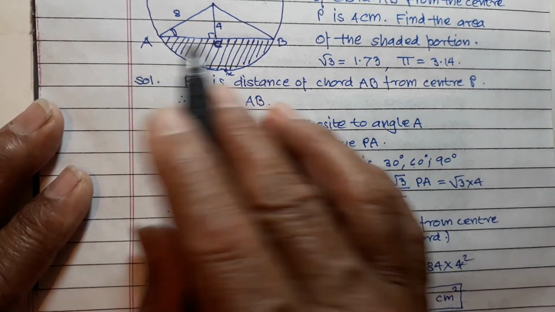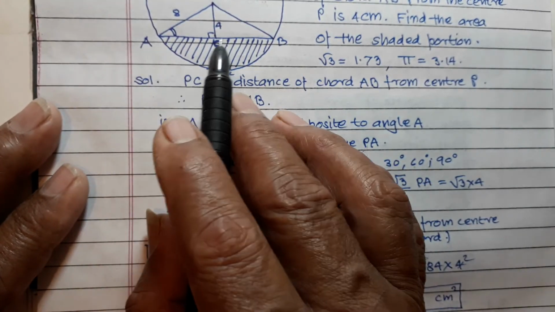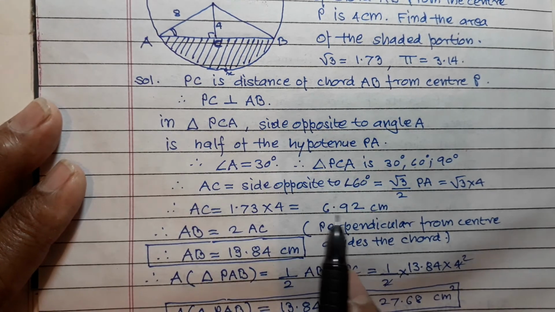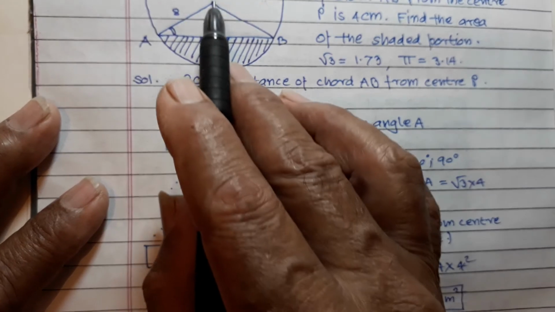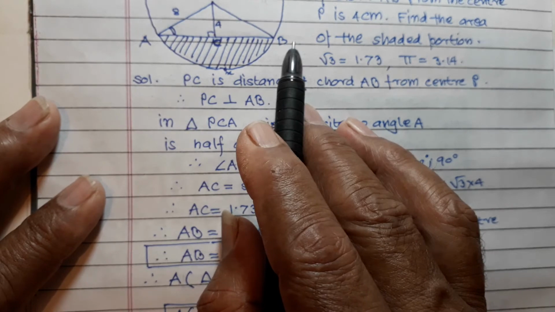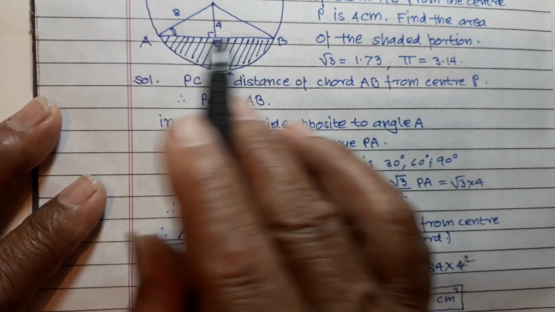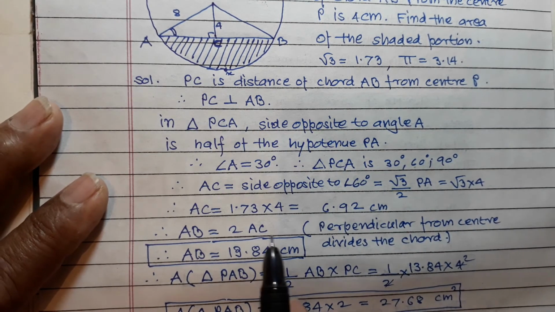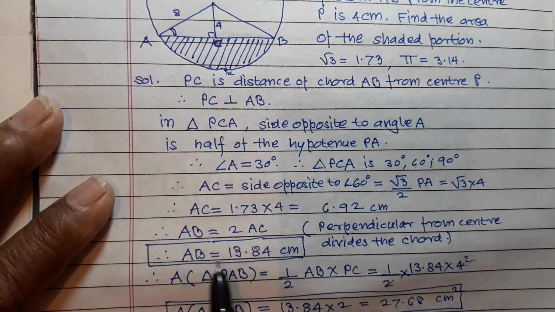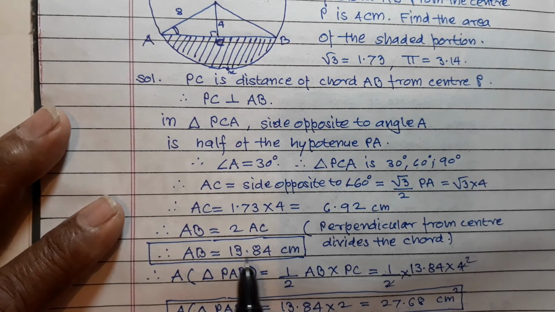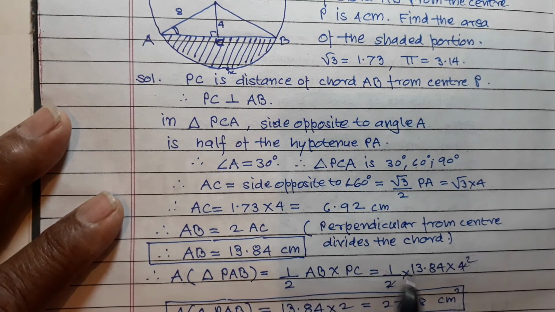You know this is the chord AB, and AC is equal to 6.92. So the perpendicular bisects the chord, and therefore AB is equal to twice AC, and therefore AB is equal to 13.84 cm.